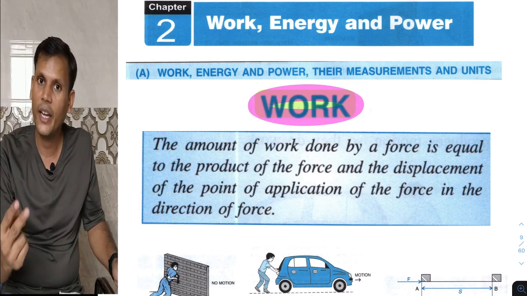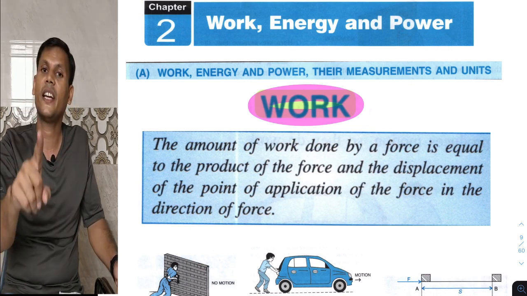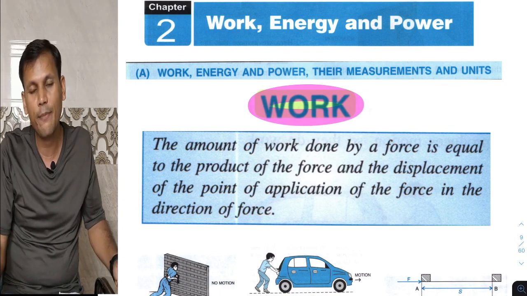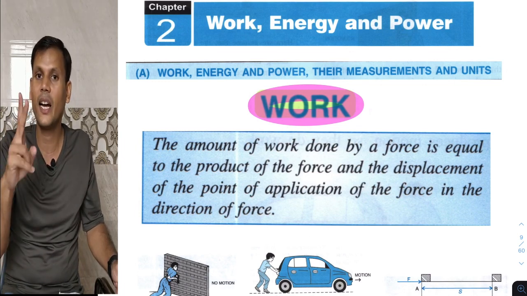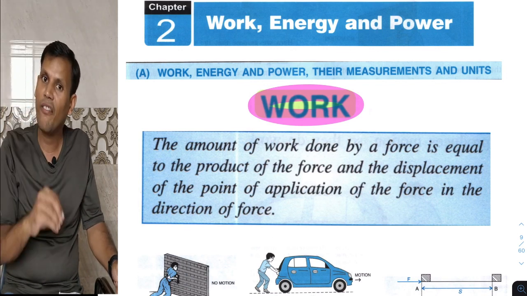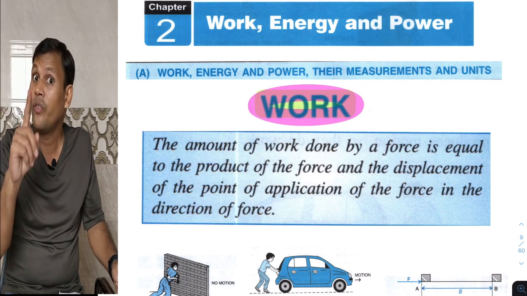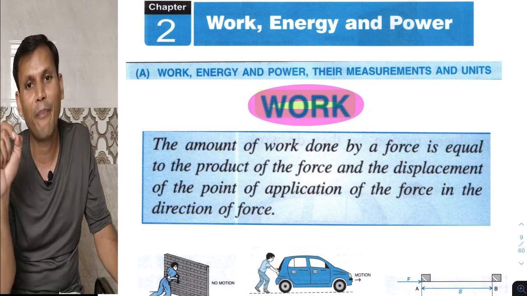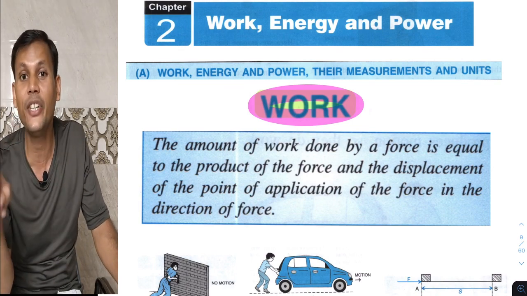So again, work done depends on two factors. One is the force and second is the displacement. If we are applying force and displacement is being done, then we are doing work. So these are the two conditions. And ideally, in physics, we define work done as the product of force and displacement in the direction of applied force. Displacement should be in the direction of applied force.